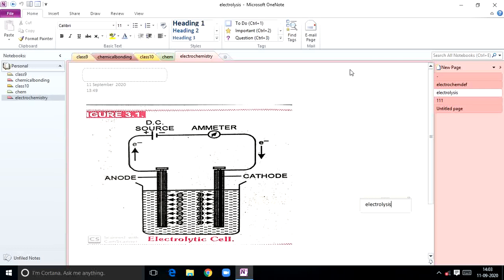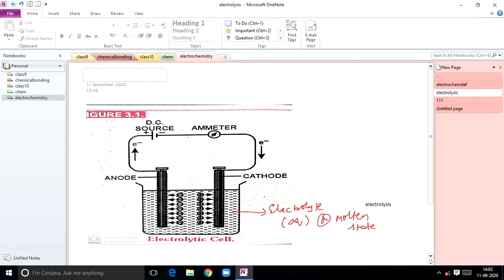Already in first year you might have got an idea regarding this. So what is this electrolytic cell? It consists of a glass cell in which the electrolyte may be taken in the form of an aqueous solution or in the molten state. Most electrolytic cells are glass vessels filled with electrolyte. Two metal rods, two electrodes, are dipped in it and connected to the external circuit battery.